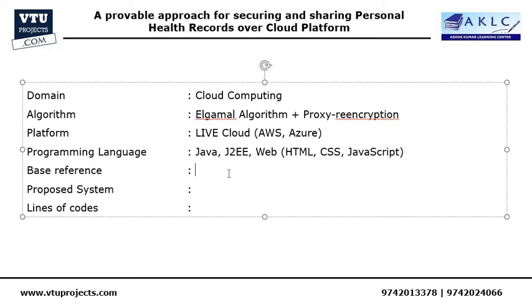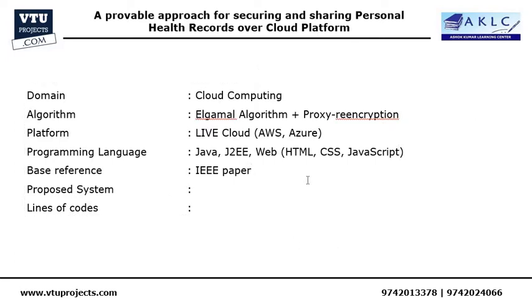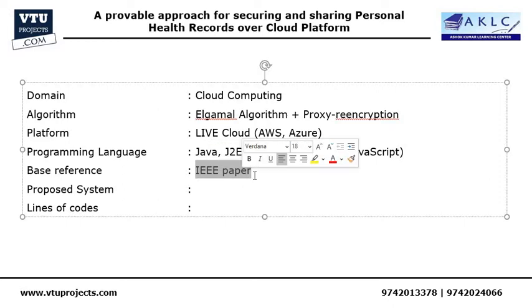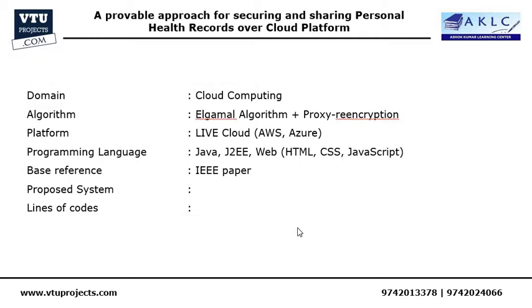We are going to refer to a latest IEEE paper as a reference for this particular project, but the entire implementation will be our own. In addition to that, we will be solving the problems that we have seen in this particular paper, so that our solution also can be published as a new paper, so that it can be patented.